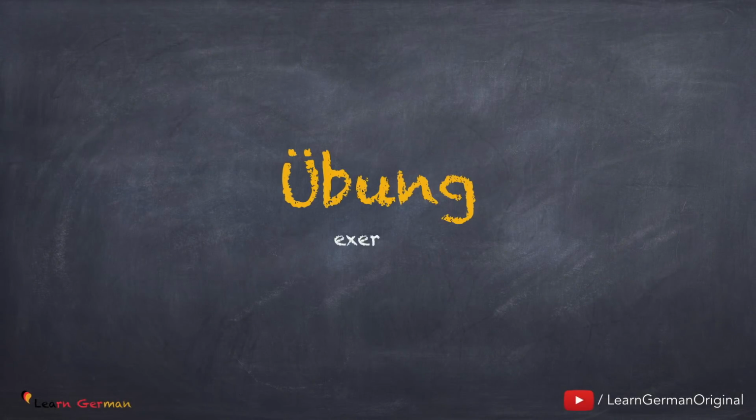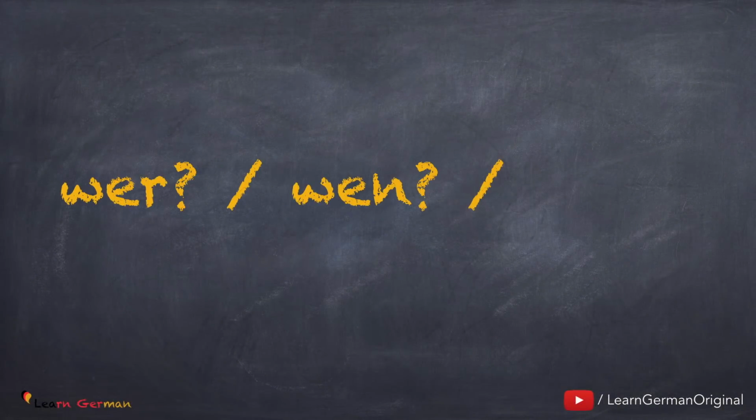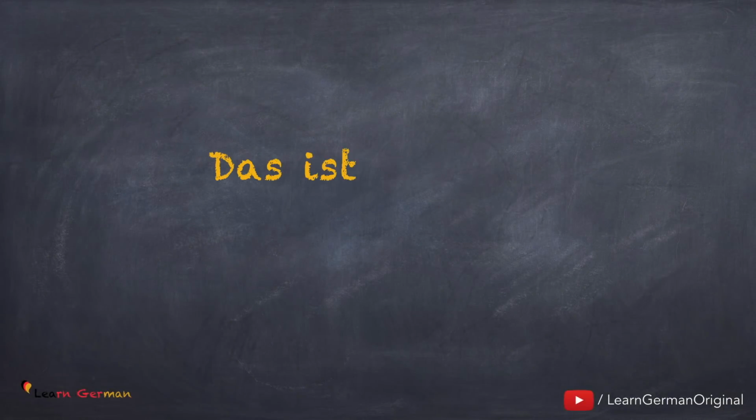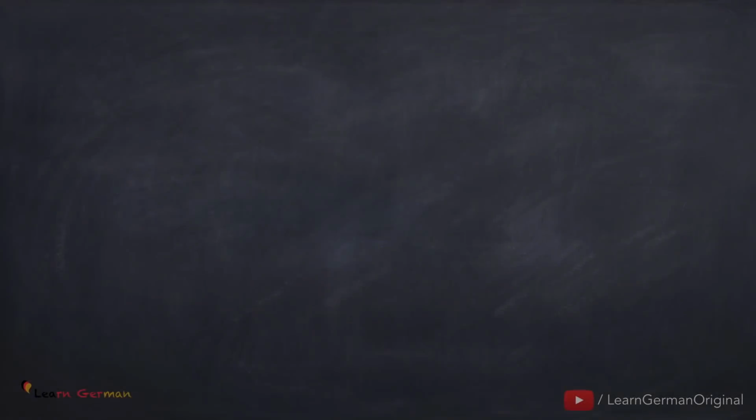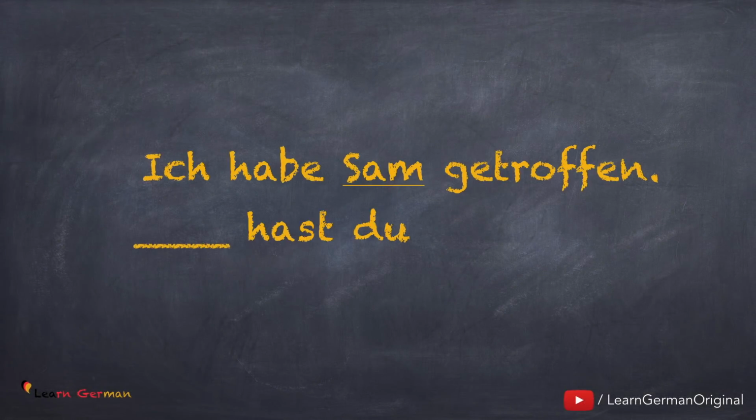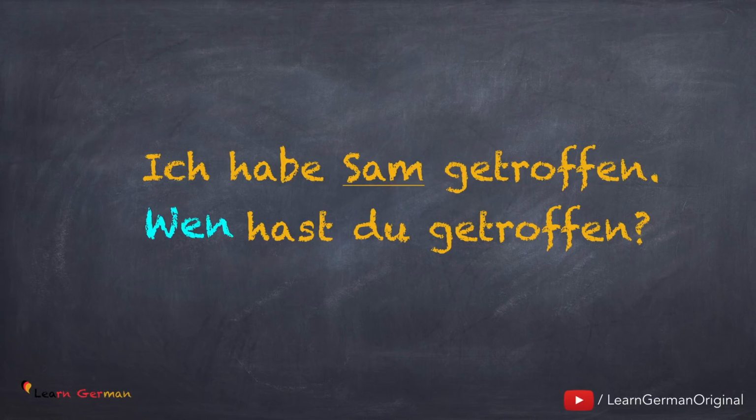Now let's do a short exercise. Übung. Fill in the blanks with wer, wen oder wem. Here's the first one. And the answer is, das ist Markus. Wer ist das? The next one is, the answer is, ich habe Sam getroffen. Wen hast du getroffen?